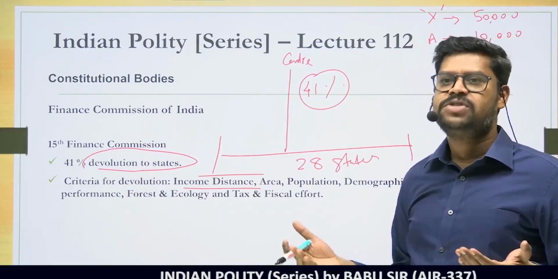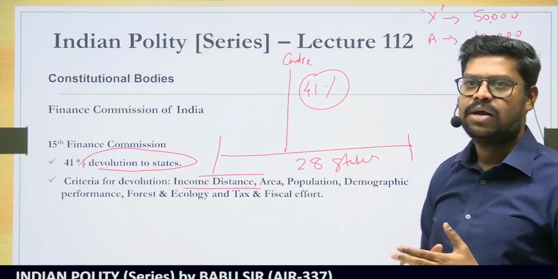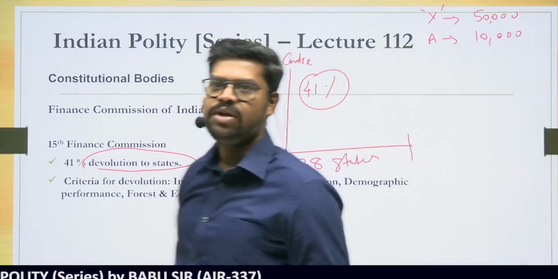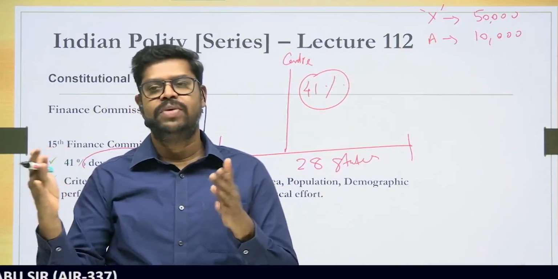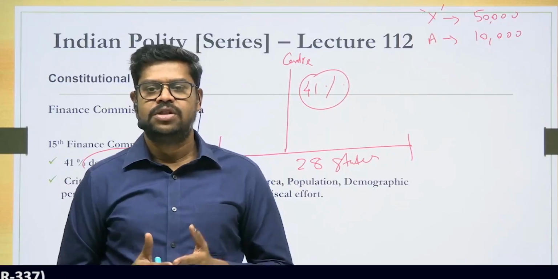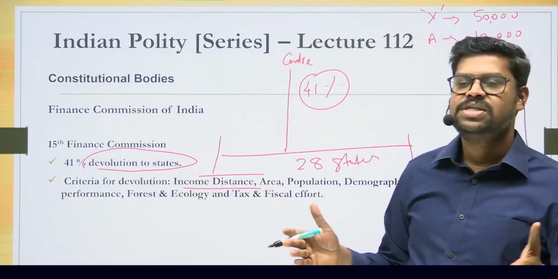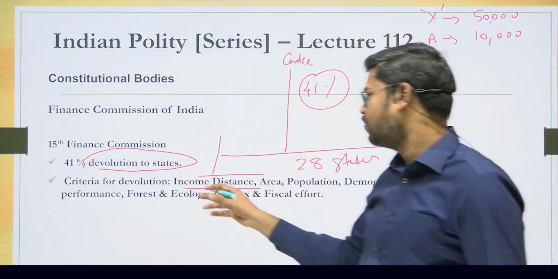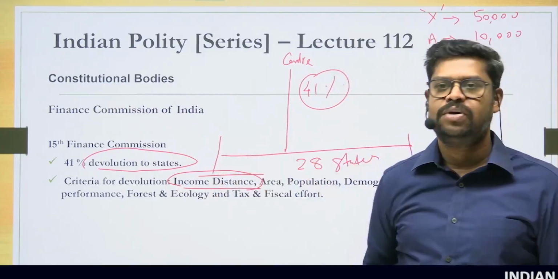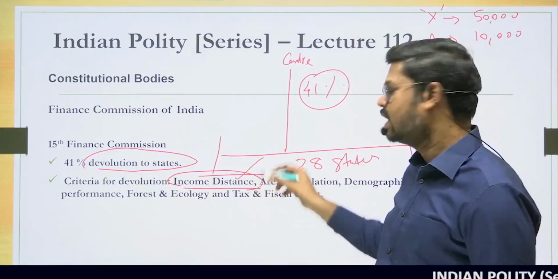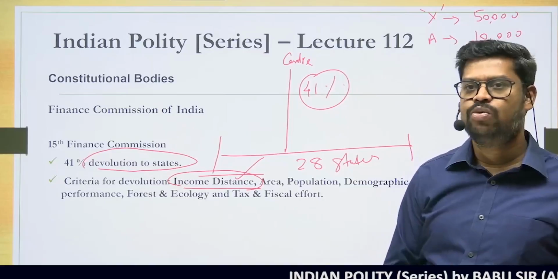And it may vary from state to state. So it all should be seen in relation to a state which is having the highest per capita income. Suppose state B is having 20,000 as a per capita income, then the income distance would be 30,000 for that particular state. So more is the income distance for a particular state, then that state is considered to be a backward state. Less is the income distance, then the state is progressing. So any state which is having more income distance is likely to be given more funds because that is considered to be a backward state.